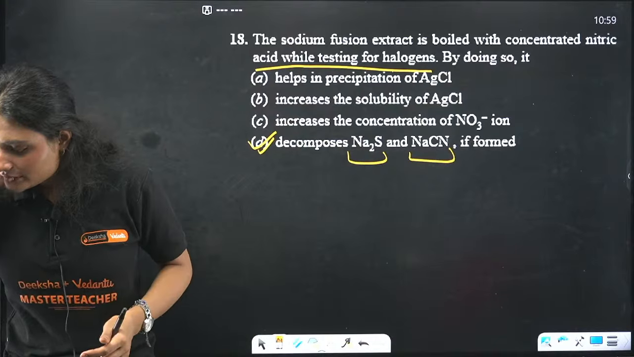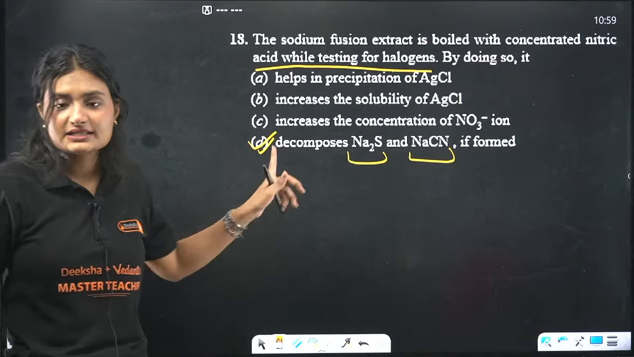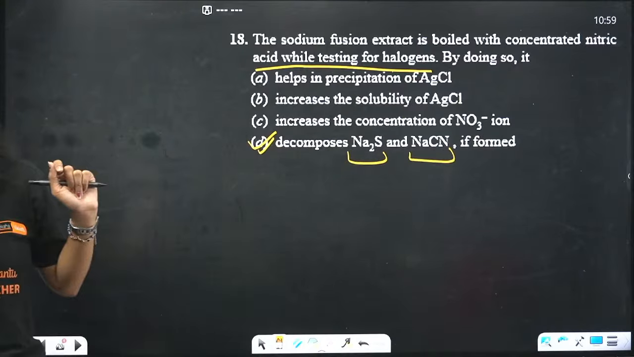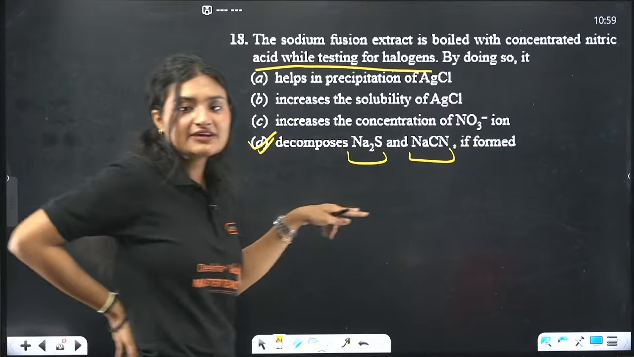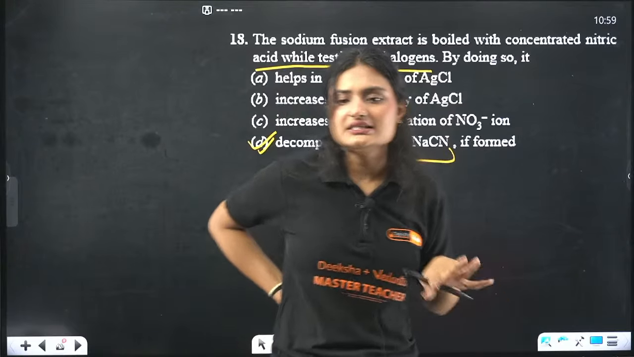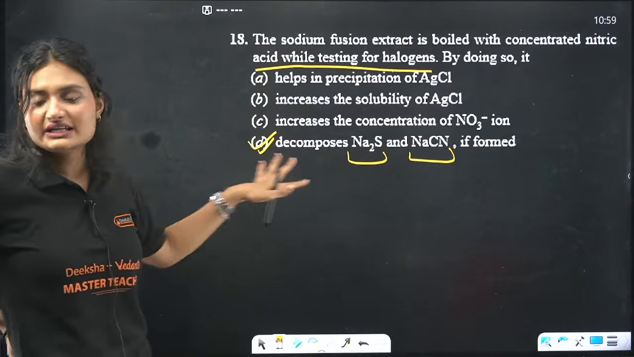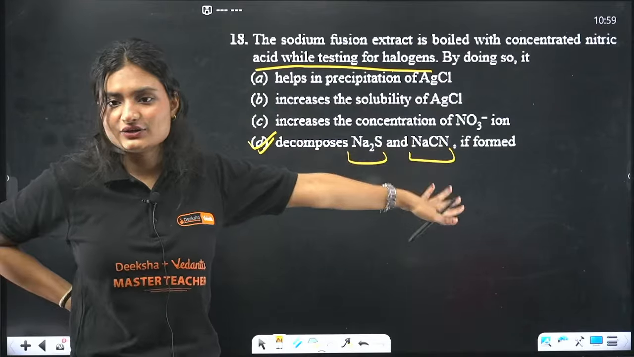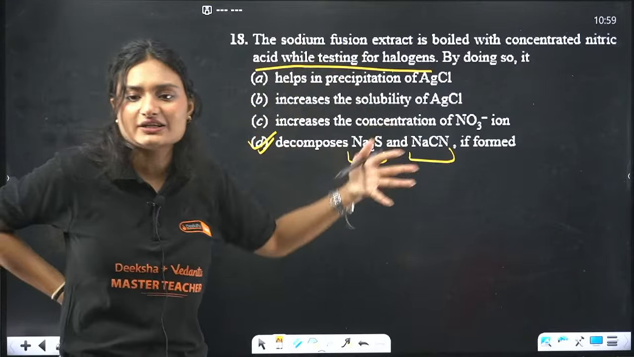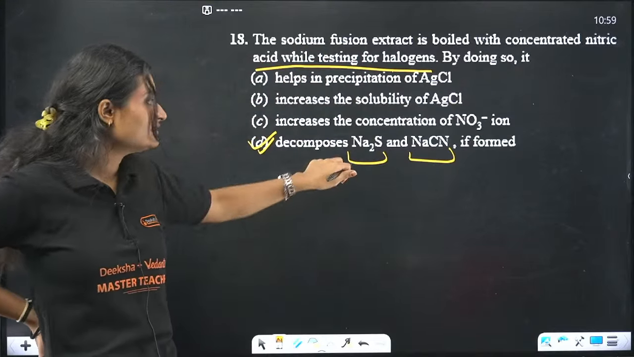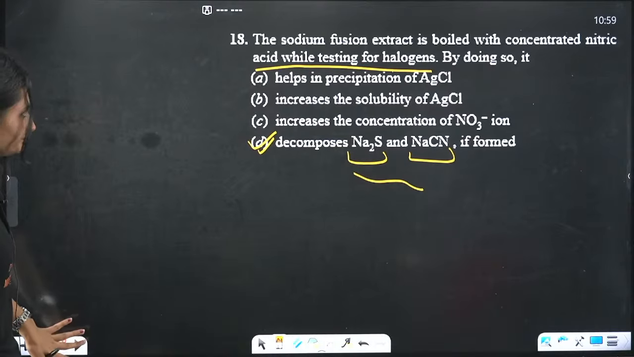Okay. Yes. So the correct answer is option D. The main purpose is to decompose, because these interfere with the anion analysis. So by doing so, we are doing what? We are decomposing Na2S and NaCN. Okay, while extracting with sodium fusion extract, if we are heating it with concentrated nitric acid, it will eliminate both of these. Okay, next question.